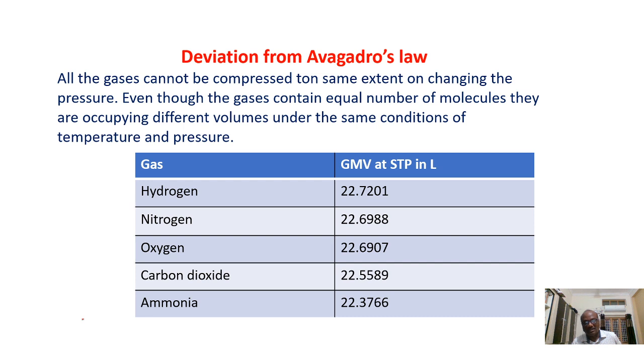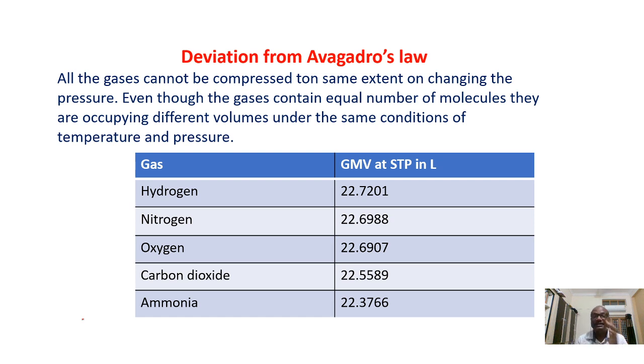According to Avogadro's law, if the gases are present under the same conditions of temperature and pressure and they have the same number of moles, P is the same, T is the same and n is the same for two gases. So the volume of these gases must be the same.